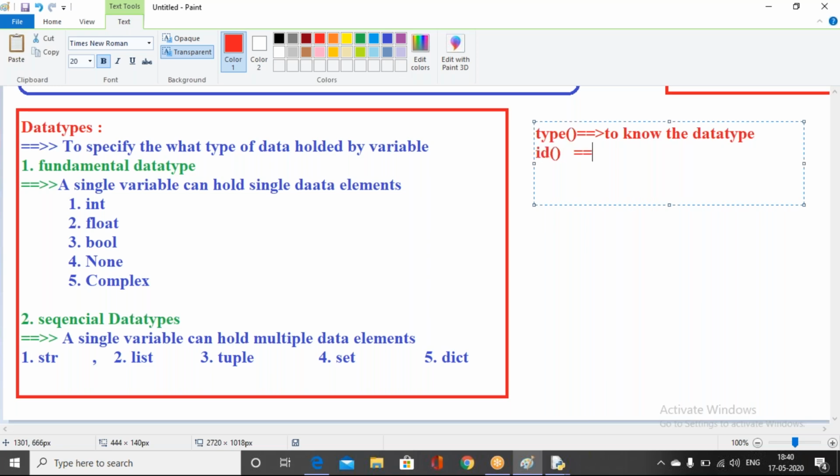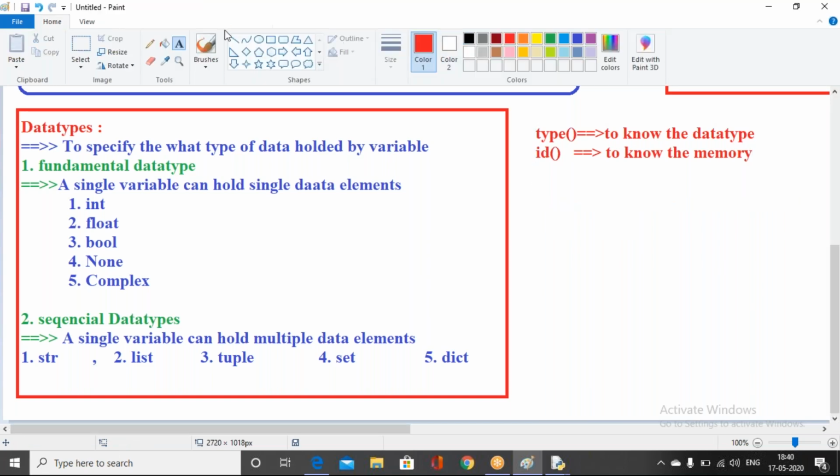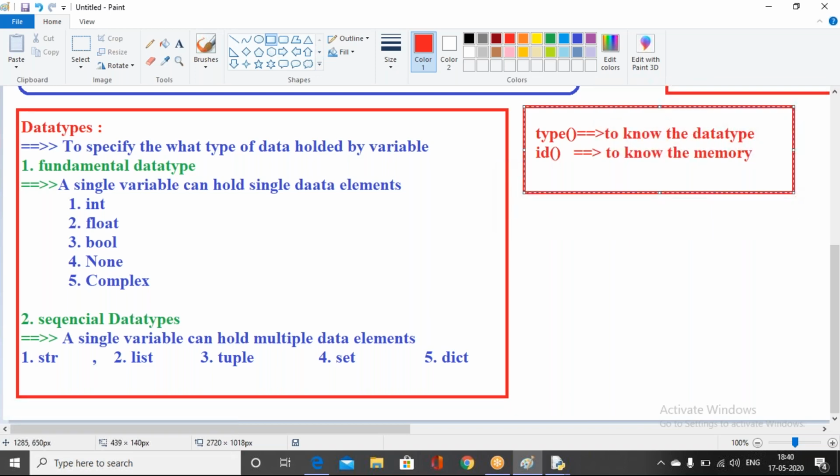The next one is the id function. It is used to know the memory location. If you want to know the memory location of any variable, we can use the id function. With the help of these, we can understand all the data types.